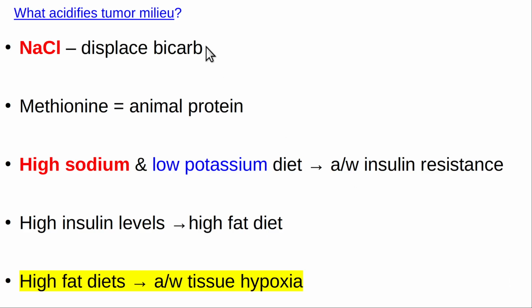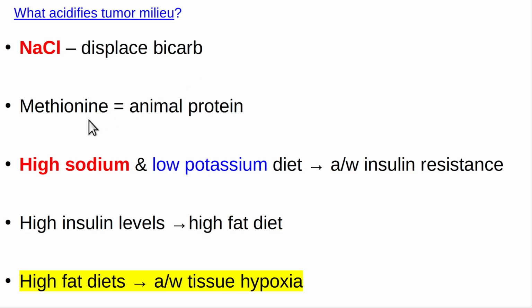So sodium chloride, table salt, displaces bicarbonate in the blood. The chloride displaces the bicarbonate because you have a fixed number of negatively charged anions. Chloride is a negatively charged ion, so is bicarb. So that causes a low-grade metabolic acidosis, leading to a low-grade acidification of the tumor microenvironment, the extracellular space around the tumor.